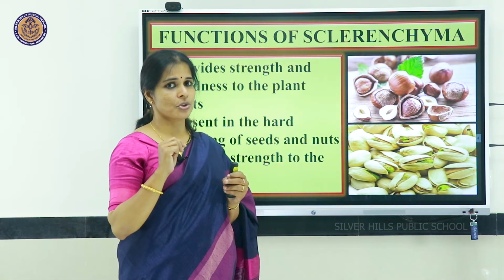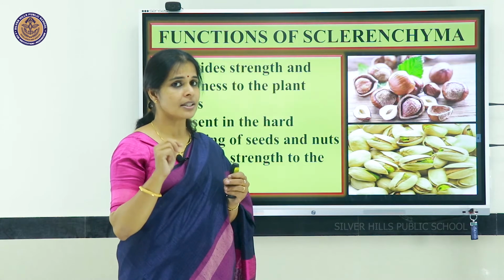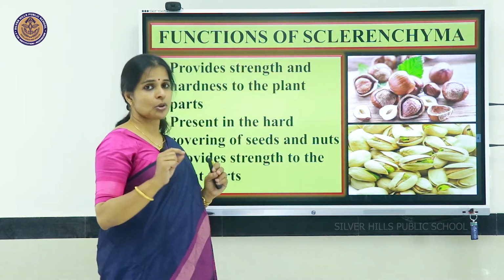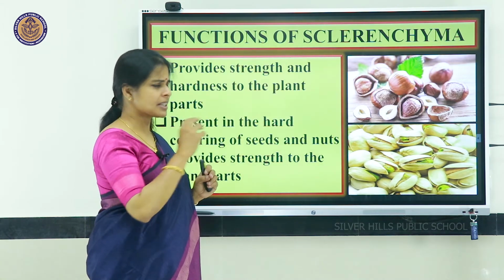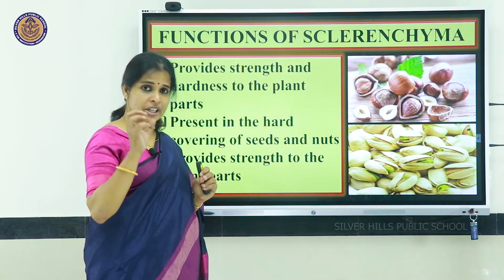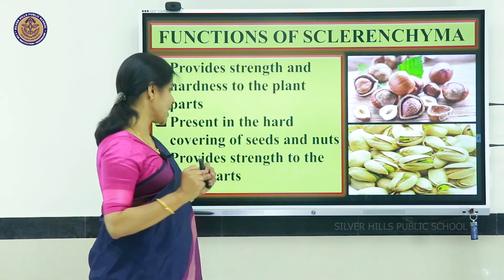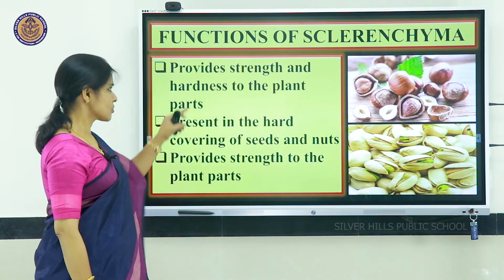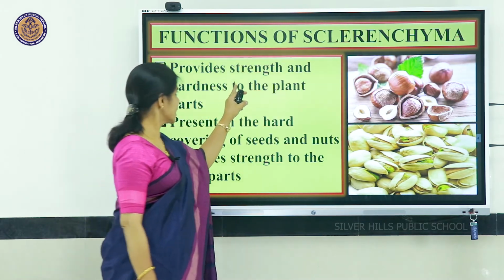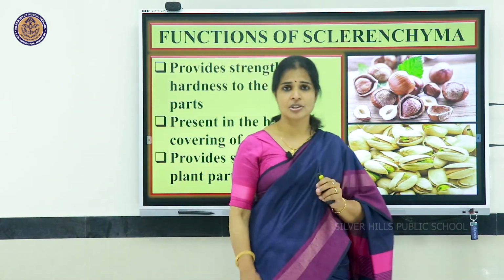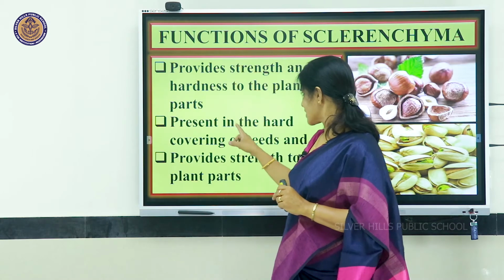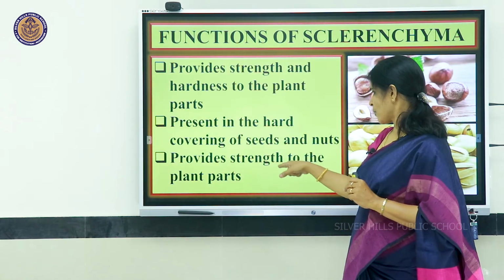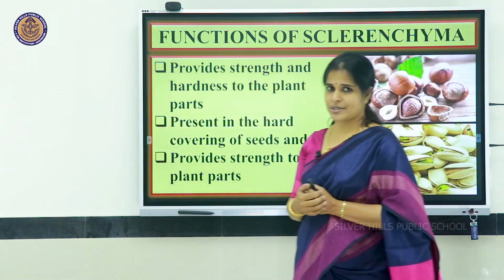The other two tissues, parenchyma and collenchyma, were providing mechanical strength. The same here also: support, strength, etc. are provided by all these tissues, and very hard portions of the plant are 100% sure to be of sclerenchyma. So once again, sclerenchyma provides strength and hardness to the plants and is present in the hard covering of seeds and nuts. It is providing strength to the plant parts.